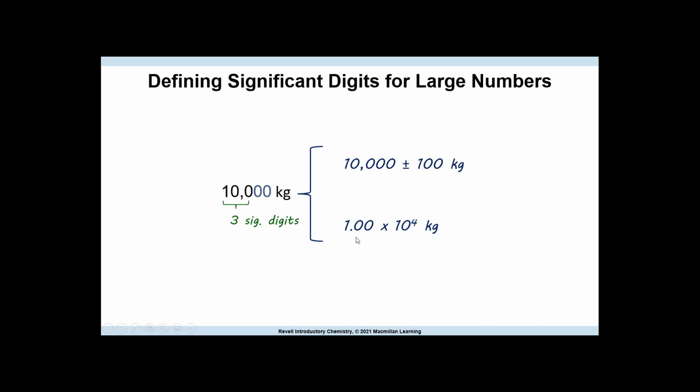So you can also write this in scientific notation, 1.00, meaning 3 sig figs. Anything that shows up in scientific notation that's written on this side of the multiplication, these are considered sig figs. And then times 10 to the 4th kilograms.